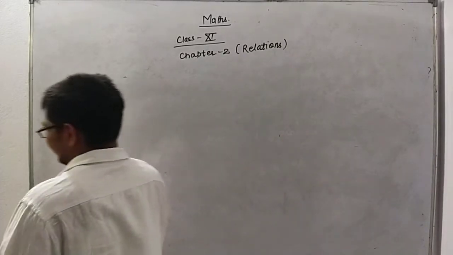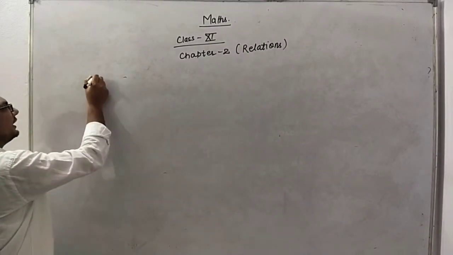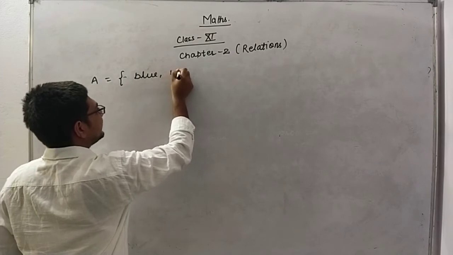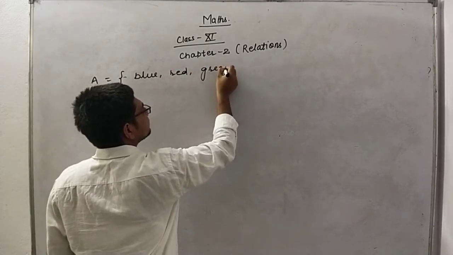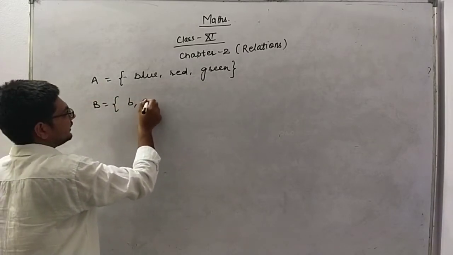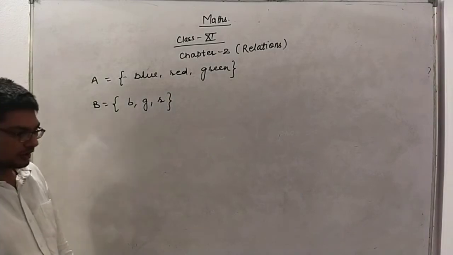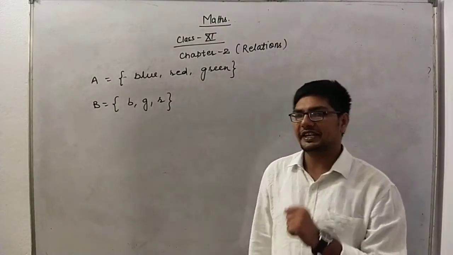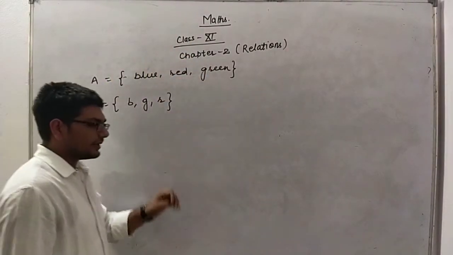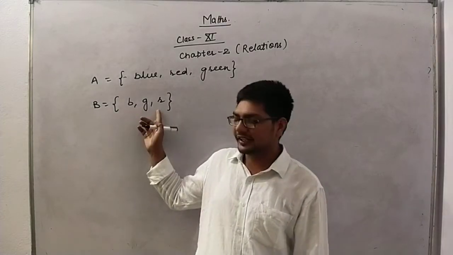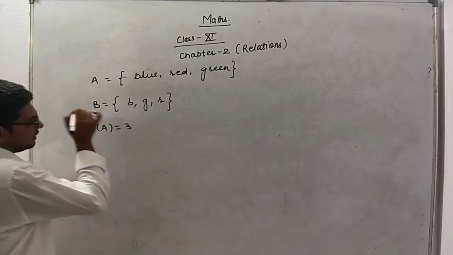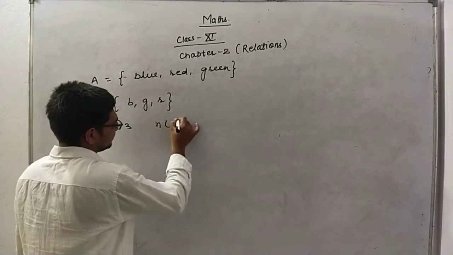So if we are having 2 sets, suppose that the set A is blue, red, green, and set B is B, G, R. Now how many elements are present in set A? Just 3 elements are present, blue, red and green. How many elements are present in set B? They are blue, green and red, right? So the number of elements in set A is 3, and the number of elements in set B is 3.